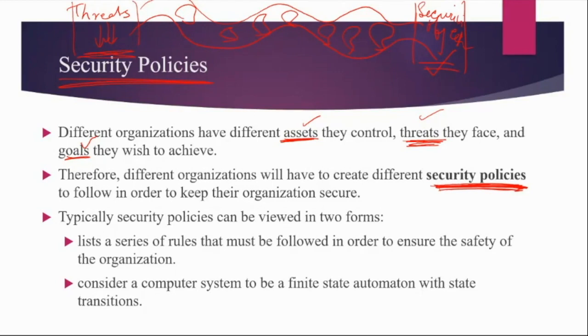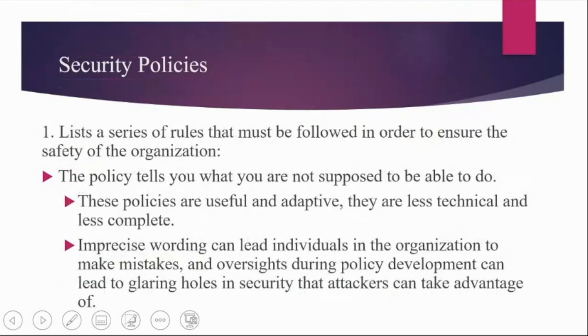Okay, and these security policies could be viewed in two forms. Security policies could be seen as a list of rules that must be followed to ensure the safety of the organization, or it could be seen as a finite state automata. So the computer system is seen as a finite state automata and the state transitions. Okay, so let me explain both of these in a bit more detail.